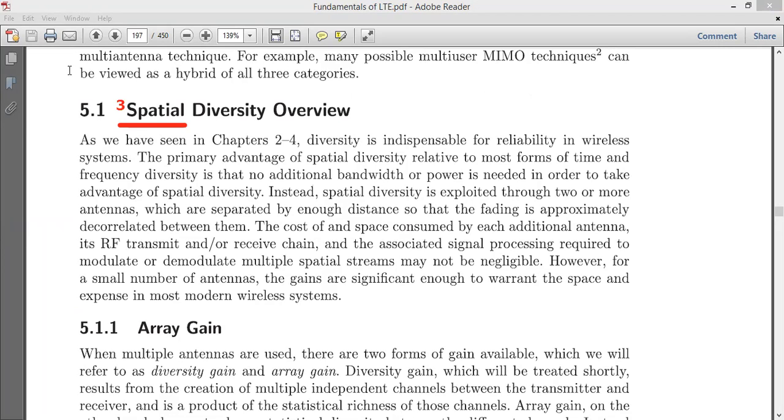So what is the benefit of spatial diversity? Compared to time and frequency diversity, no additional bandwidth or power is needed in order to take advantage of spatial diversity. If you want to design some circuitry, compared to its fundamentals, we may go for additional power consumption. But here spatial diversity says that, in a MIMO system using LTE technology, I do not require any additional bandwidth. The allocated bandwidth is sufficient for me to go for communication.